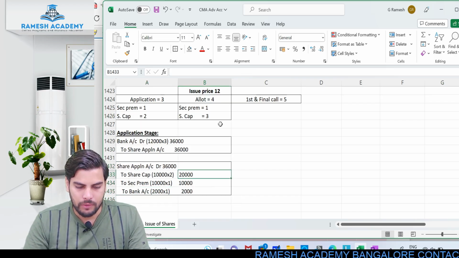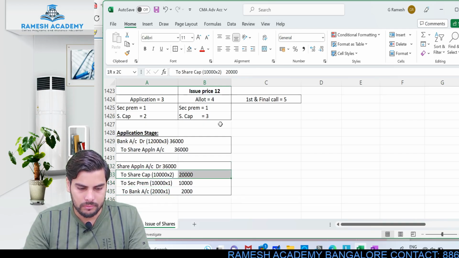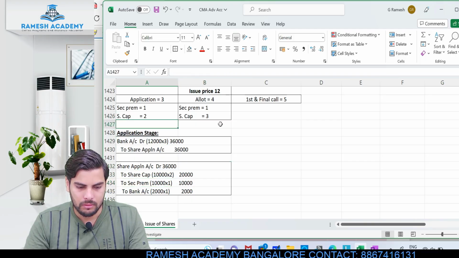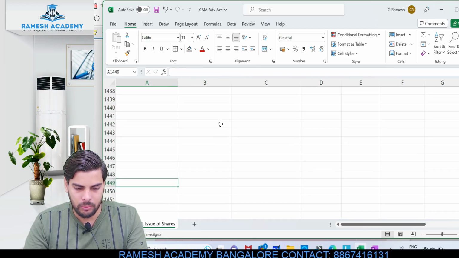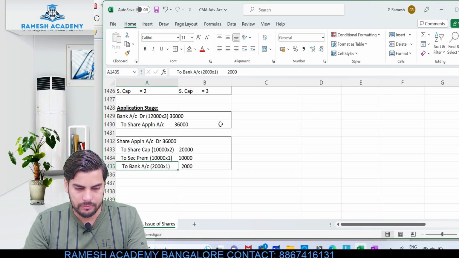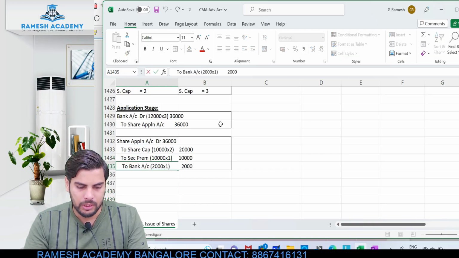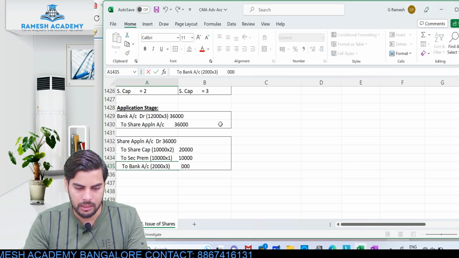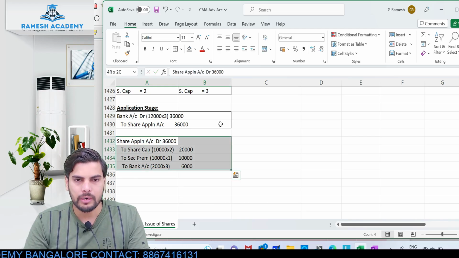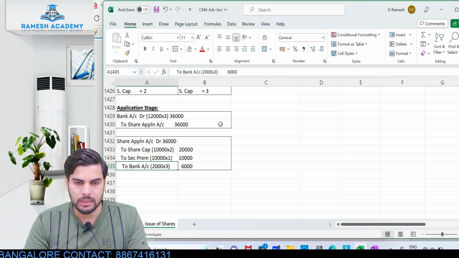Everything I've clubbed. Okay, if you see the total, sorry, this is not 1 rupee. Application money was 3 rupees, right? Application money was how much? 3 rupees. Okay, so 2,000 into 3, this would be like 6,000. Okay, just check out the total of debit and credit. It is same, right? 36,000 debit and 36,000 credit.